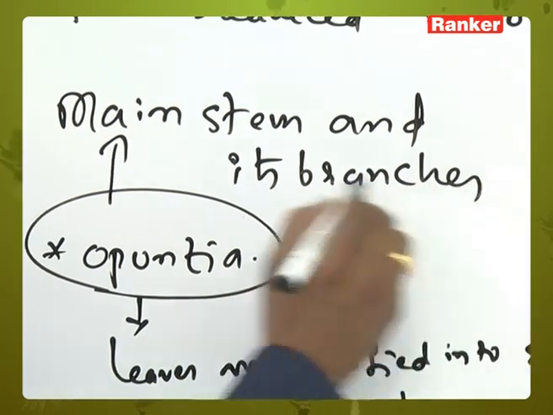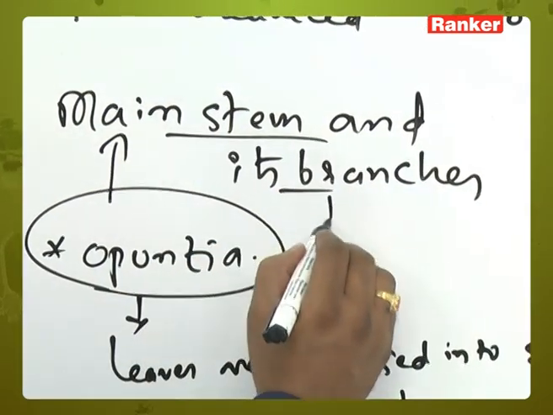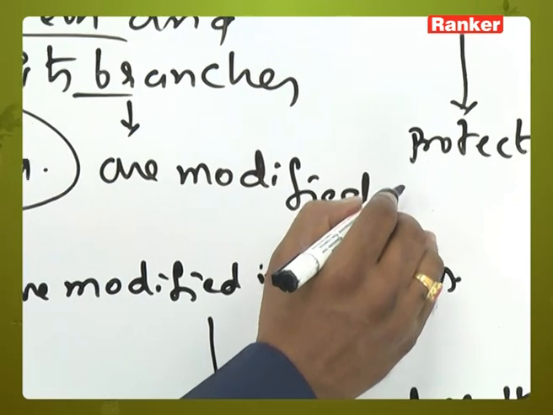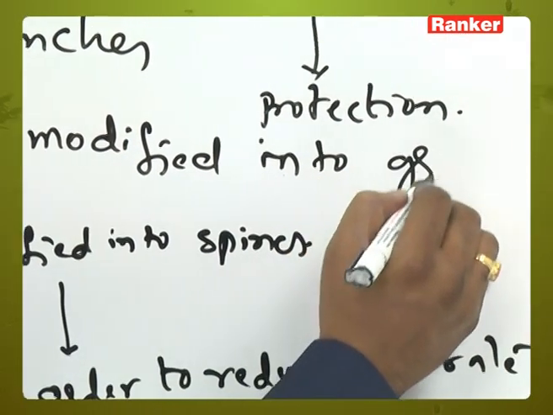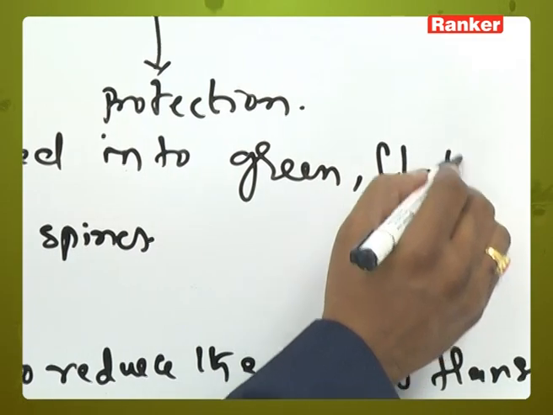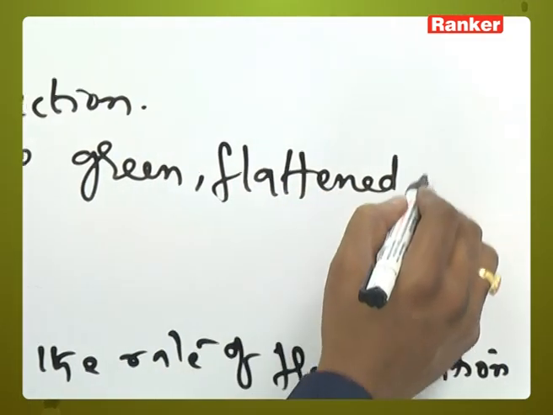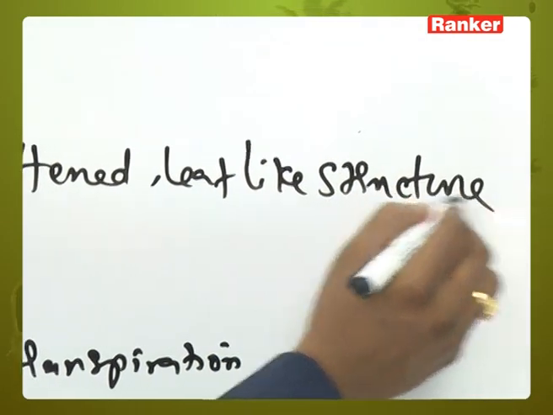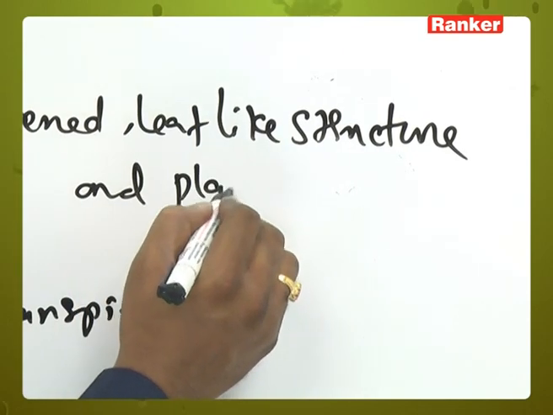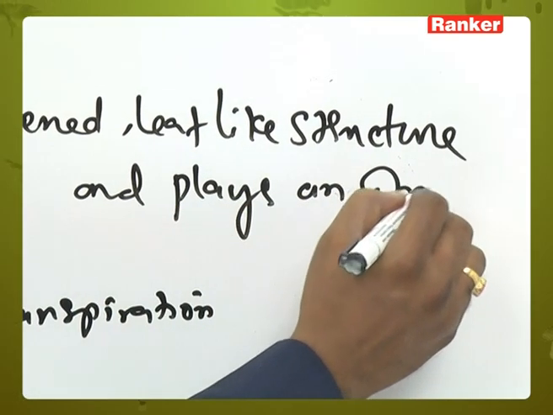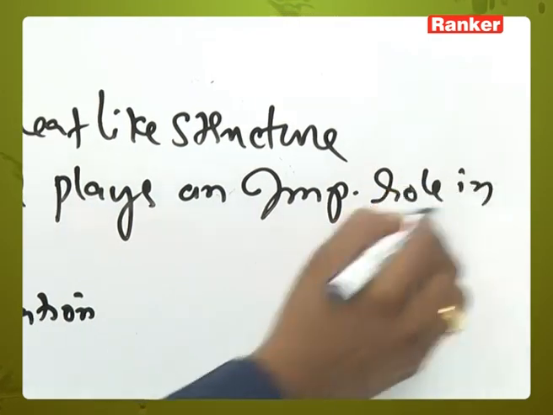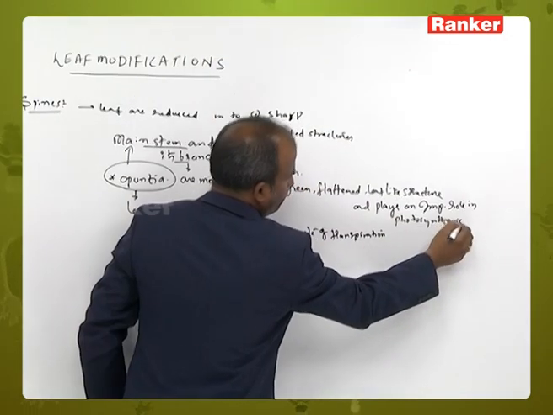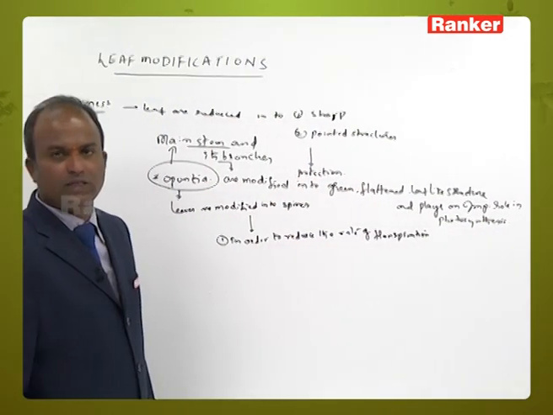The main stem and its branches are modified into a green flattened leaf-like structure, and play an important role in the photosynthesis function.